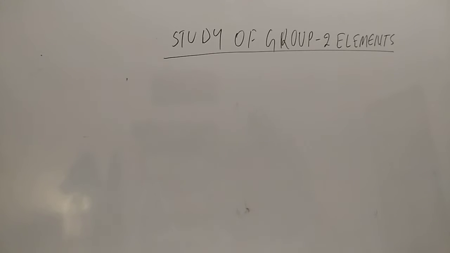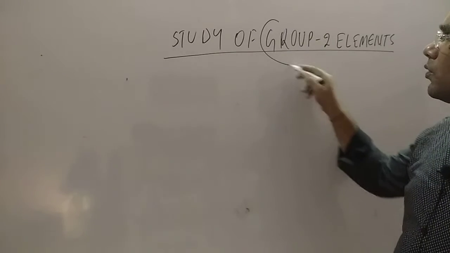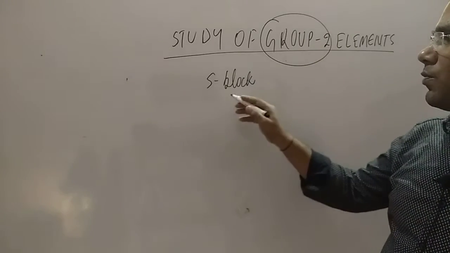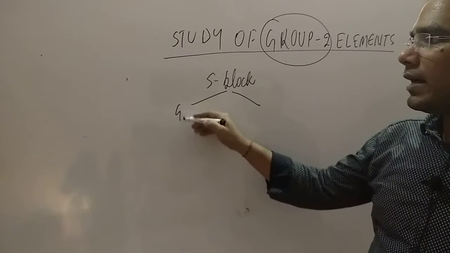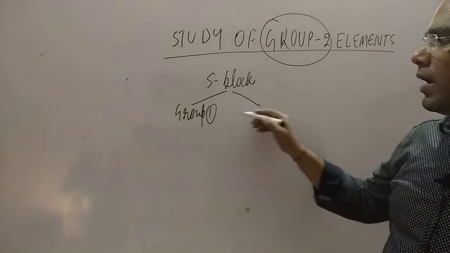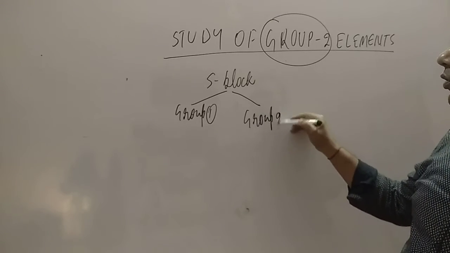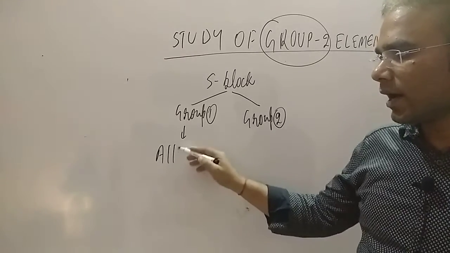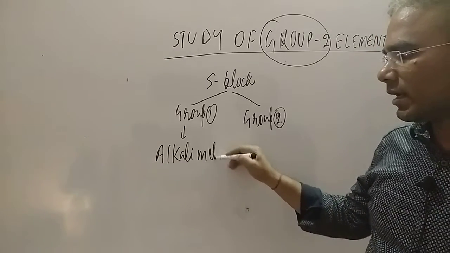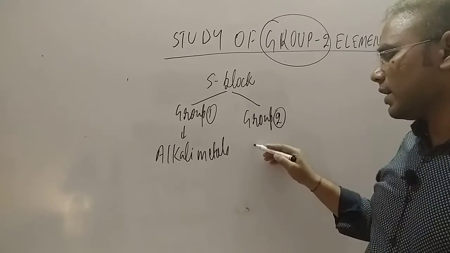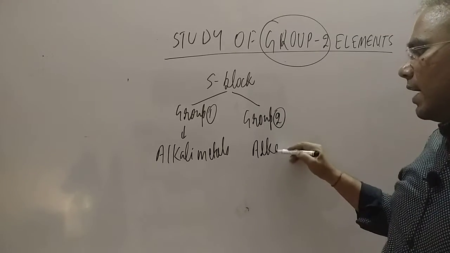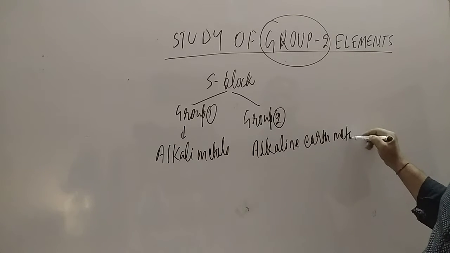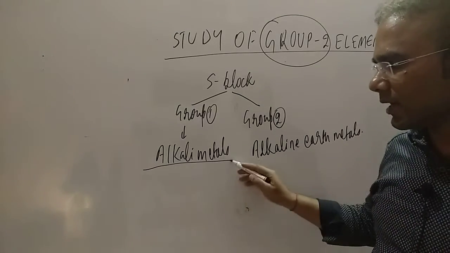So what do we mean by group 2? If you talk about group 2, students, they are the s-block elements. Already I told you in the first video that the s-block is classified into two groups: group number 1 and group number 2. Group 1, I told you, is the alkali metals, and the other we will study is the alkaline earth metals.